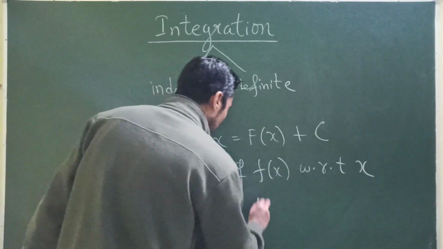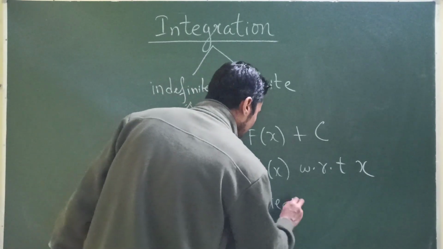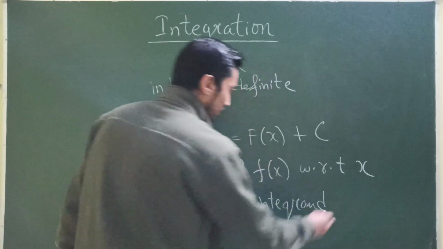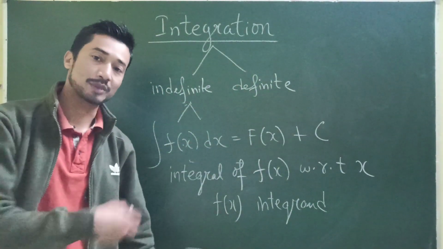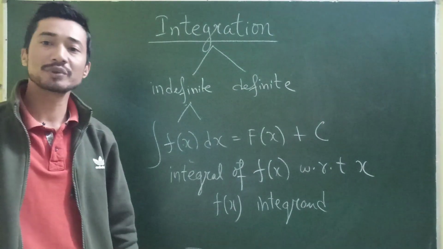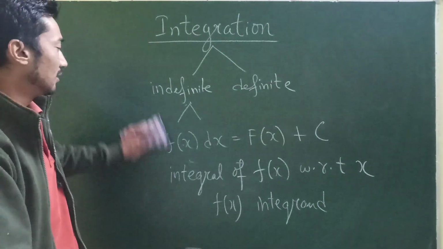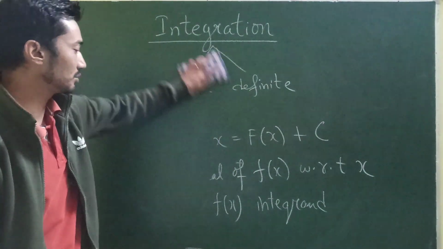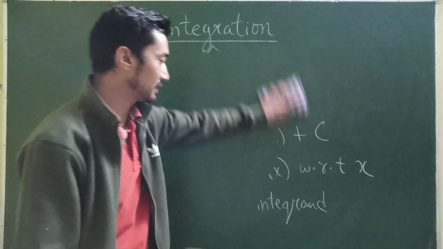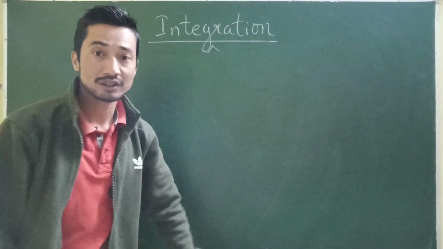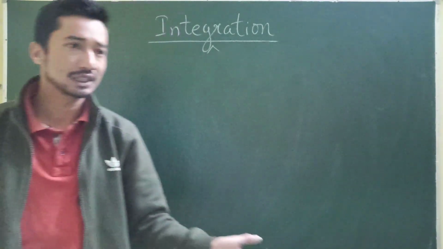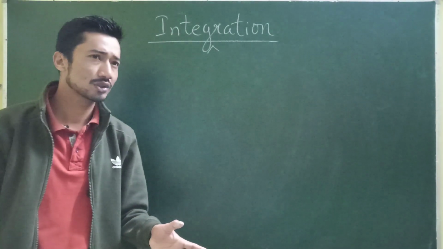This is a function which is also called the integrand, and x of course is that particular variable. There are many more rules and regulations, many more things, which we will definitely discuss from the next video onwards. In the next video, I will give you another concept on definite and indefinite integrals also.